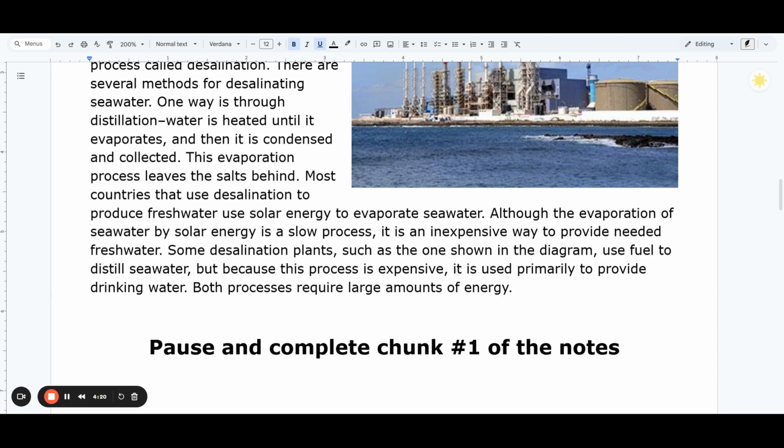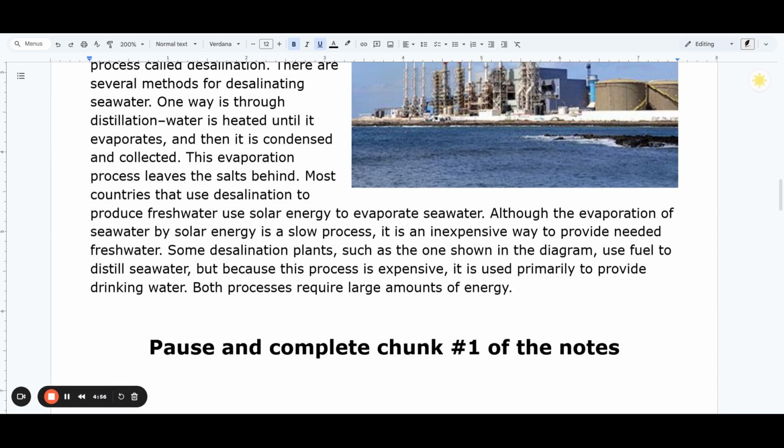Most countries that use desalination to produce fresh water use solar energy to evaporate seawater. Although the evaporation of seawater by solar energy is a slow process, it is an inexpensive way to provide needed fresh water. Some desalination plants, such as the one shown in the picture above, use fuel to distill seawater. But because this process is expensive, it is used primarily to provide drinking water. Both processes require large amounts of energy.